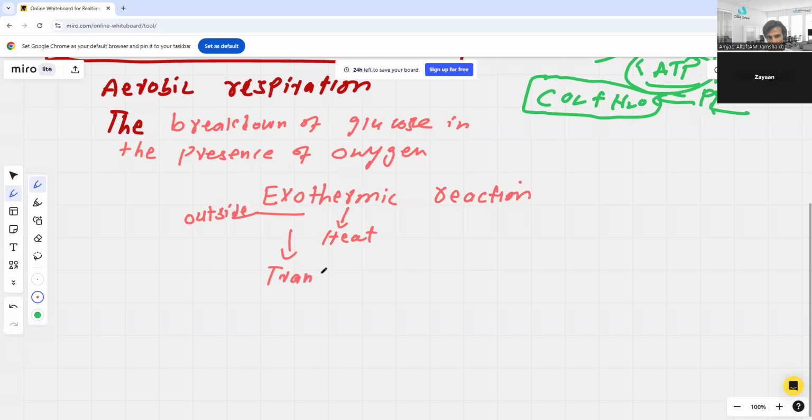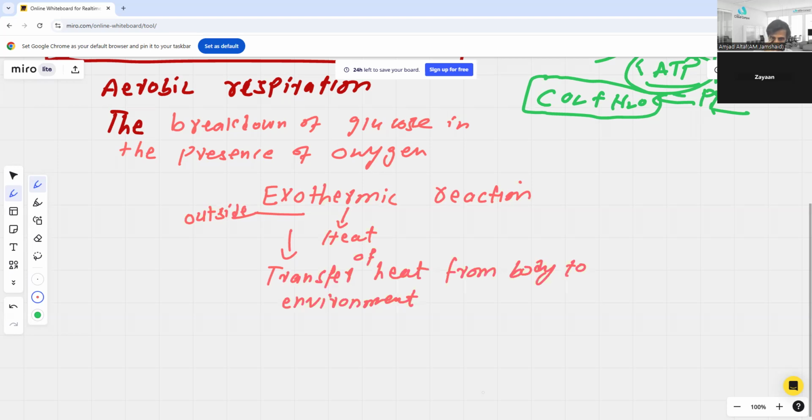The transfer of heat from inside somewhere to the environment. Yes, exactly. Transfer of heat from inside to outside, from the body of an organism to the environment. Transfer of heat from body to environment. Are you getting this? Is this easy for you? Any confusion? You can ask us. No, I'm fine. I understand. Okay, that's great.